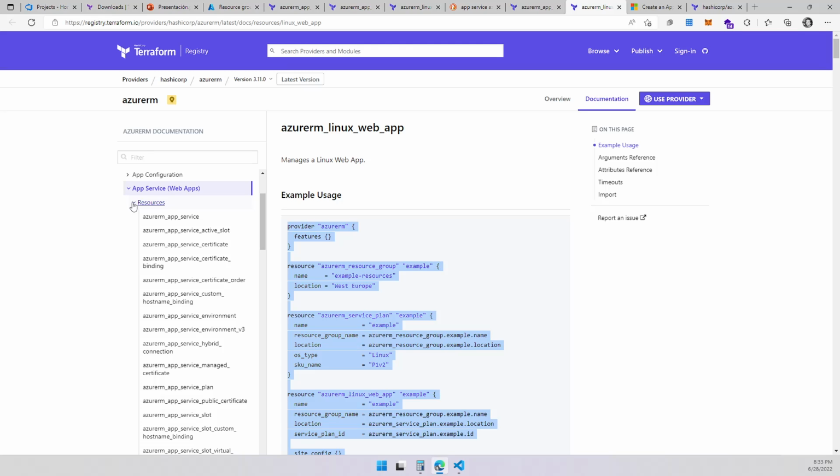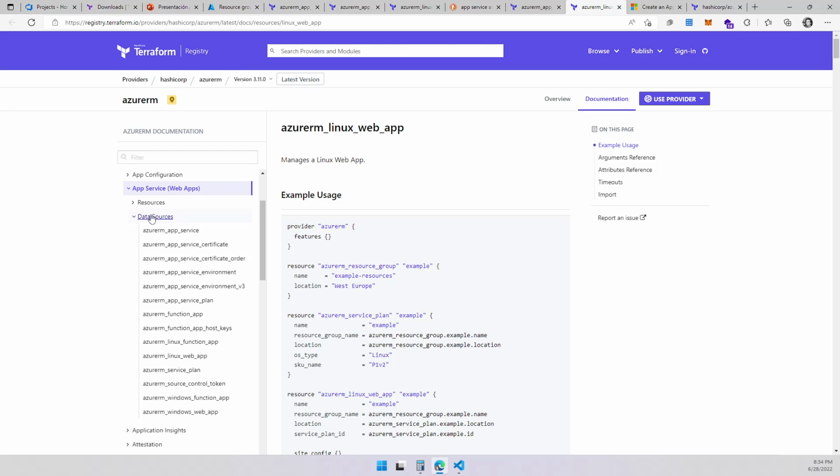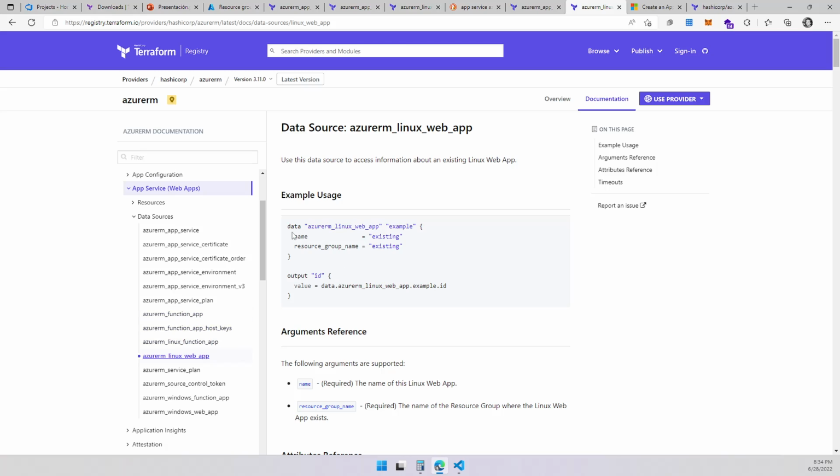But what happens if we already have the resource created in Azure? We just want to use it, like extract information from it. So what we do is we create a data source. Instead of creating a resource like it says over here, we're going to be creating a data resource type with Azure Linux Web App, as an example. This is to let you know that this is possible, right? So if you want to use whatever you already have without bringing it up to Terraform over here, you can. But this is not my case.